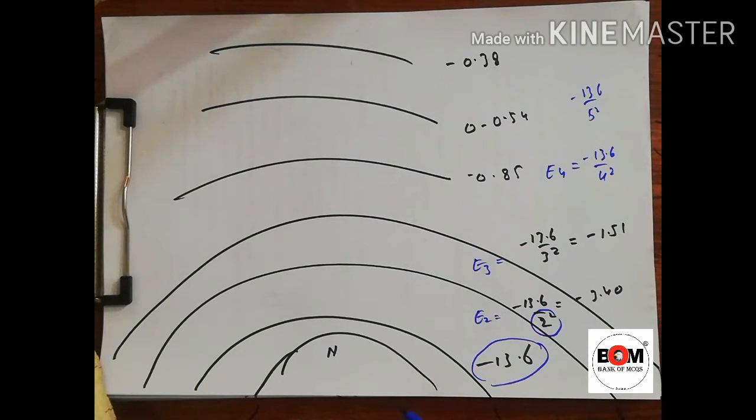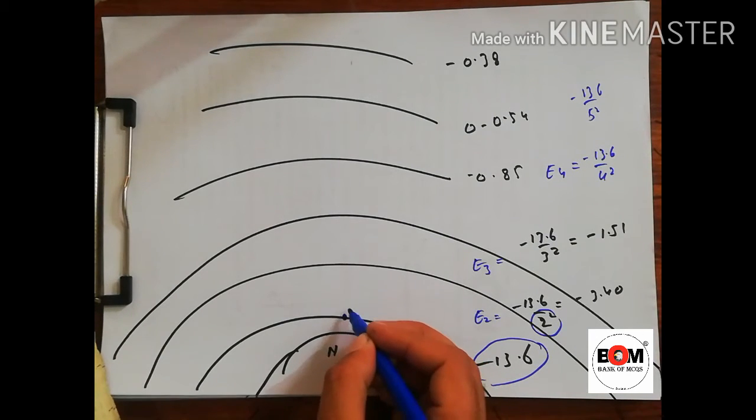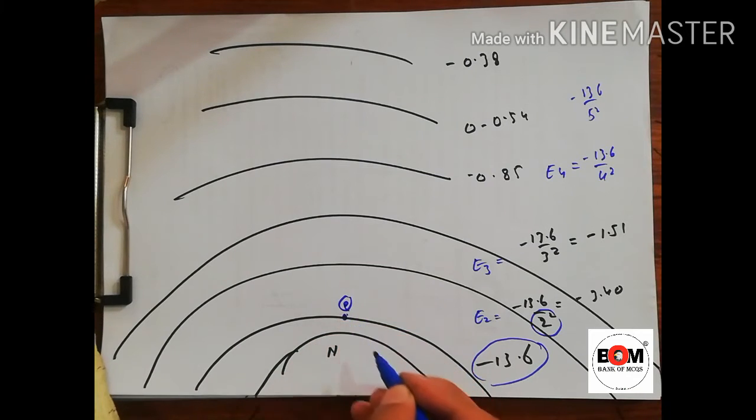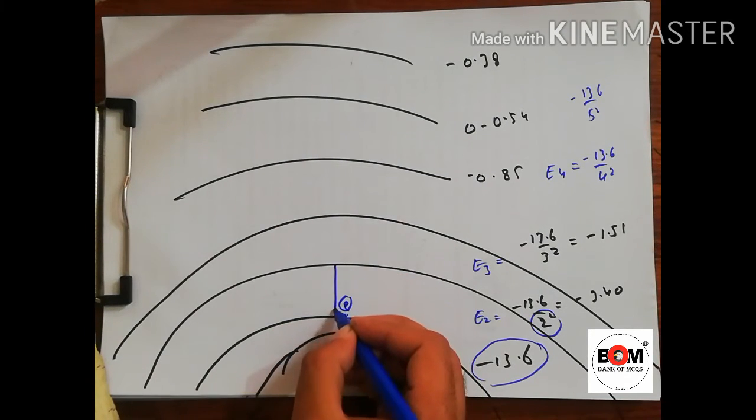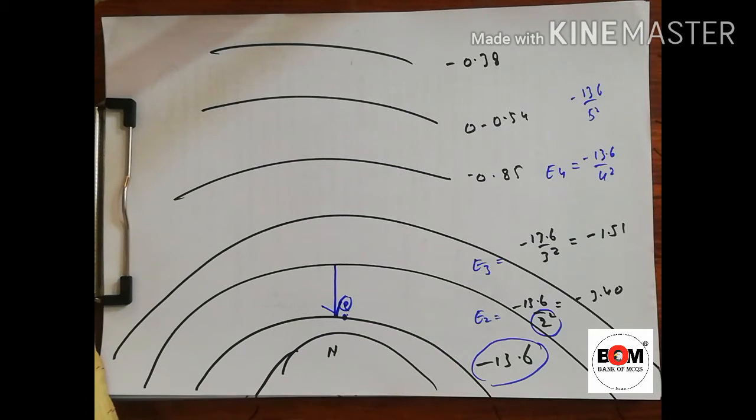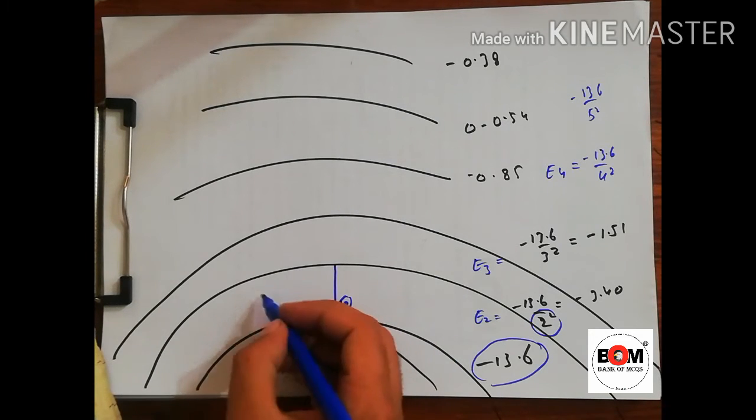If the electron gets excited, this is the Lyman series, in which the electron falls to the first shell. If the electron falls from the second shell to the first shell, what will be the energy of the photon emitted?